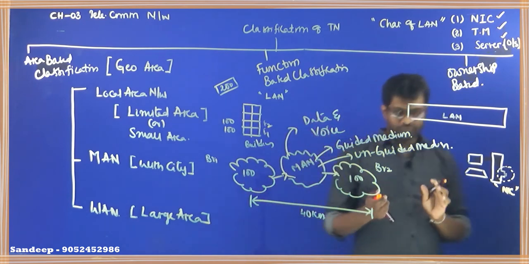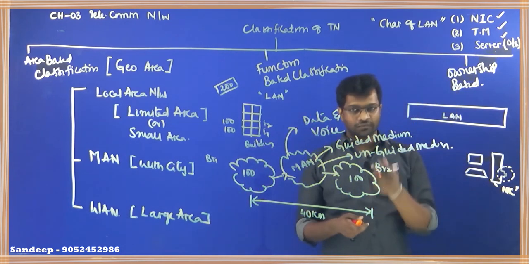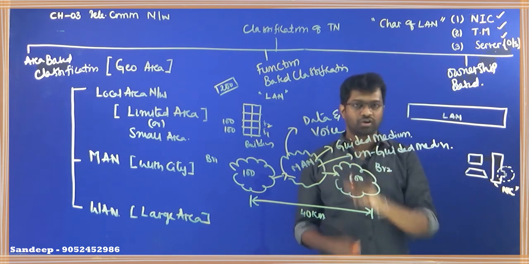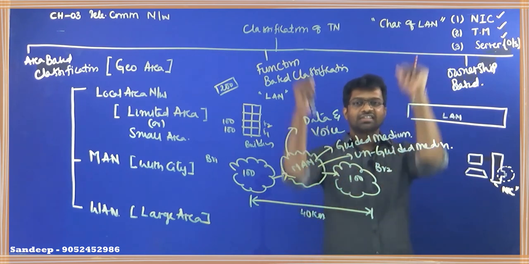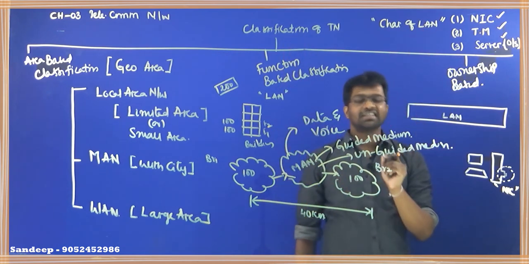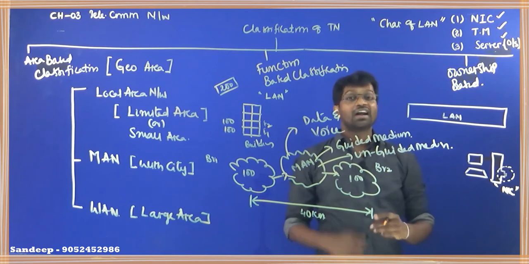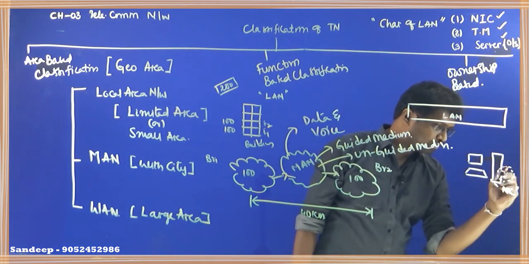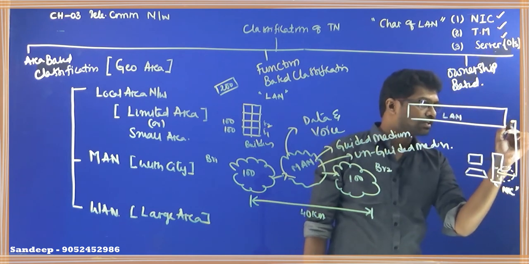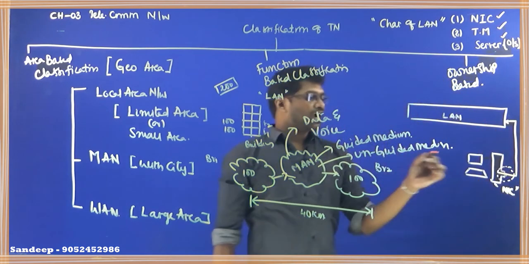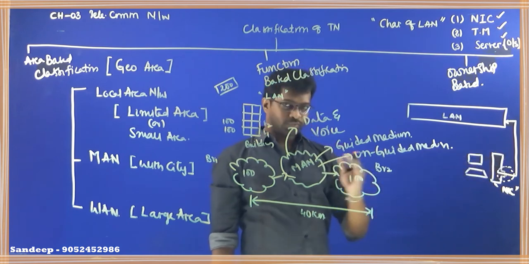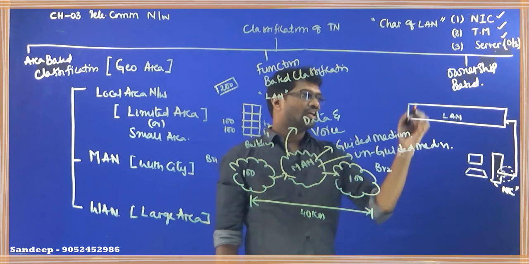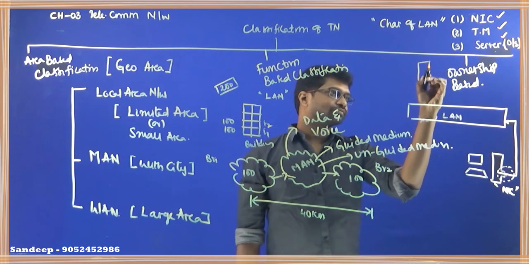Like, let us say you have a laptop, how do you connect to the internet? If you have a wire, you take the wire and place it into a small port. That port is called NIC. What is NIC? Network interface card. And how do you connect it? You take a wire, you place it into the desktop, and you connect it to the local area network. And if I want to connect 100 computers or 200 computers, I connect each and every computer the same way, and I place a server.